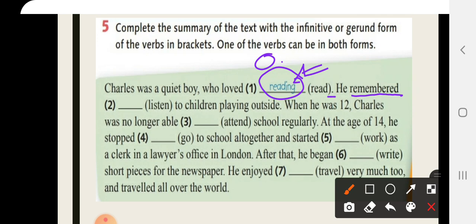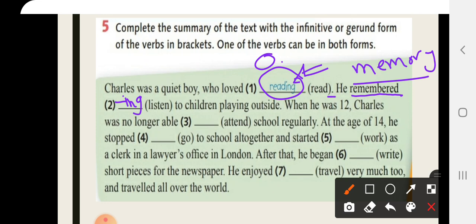Remembered here gives the meaning of memory. Because it gives the meaning of memory, we have to write listening, the gerund form. So he remembered listening to children playing outside.